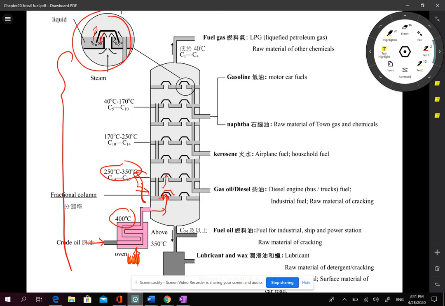Some of the smaller molecules will not remain in these fractions. This heating is done repeatedly.